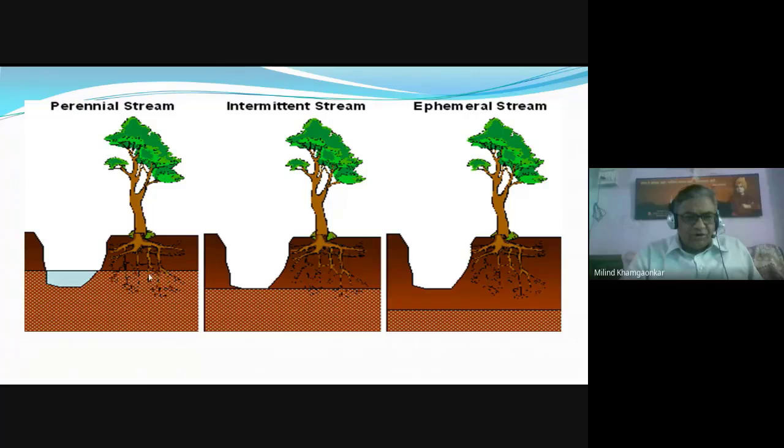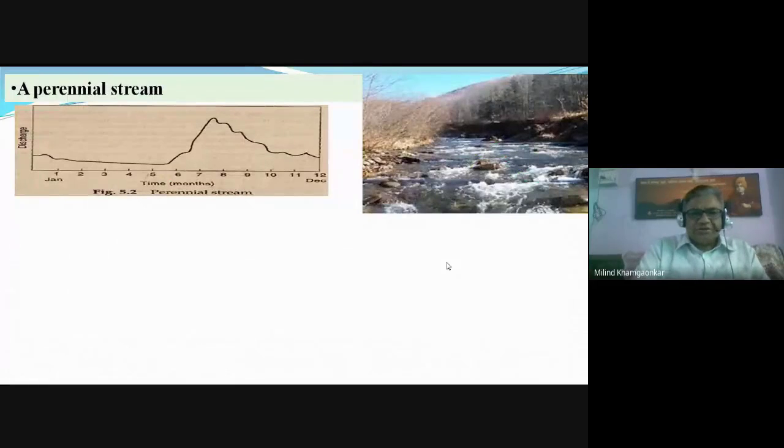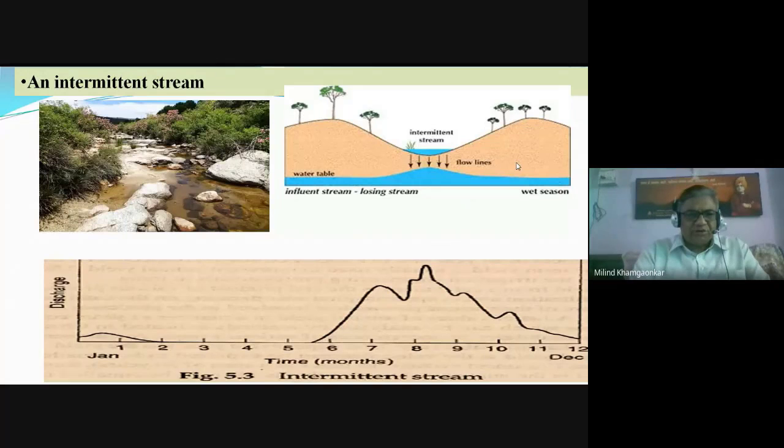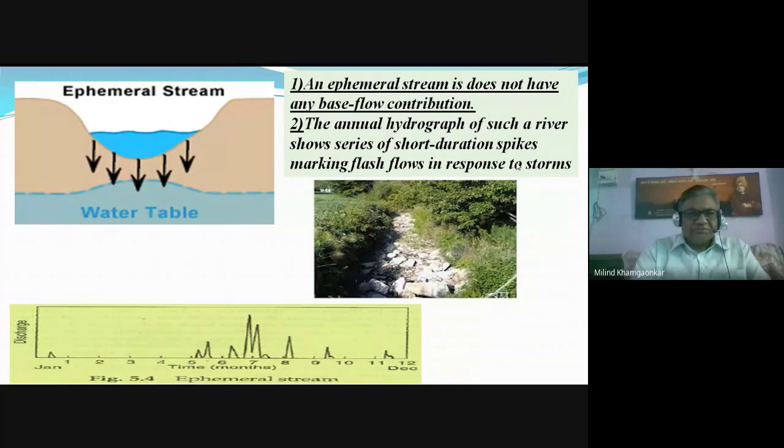This is the groundwater table. So the groundwater table is above the river bed level for a perennial stream. For intermittent, the groundwater table just touches the river bed level, meaning for some part of the season the groundwater table supplies water. With no supply of groundwater table, and the river flowing only due to storms, it is called ephemeral. Again, with a hydrograph and a photograph, I tried to explain. Then this is the intermittent stream and the ephemeral stream.